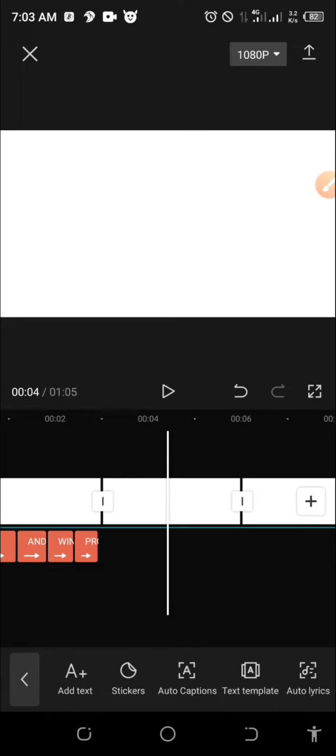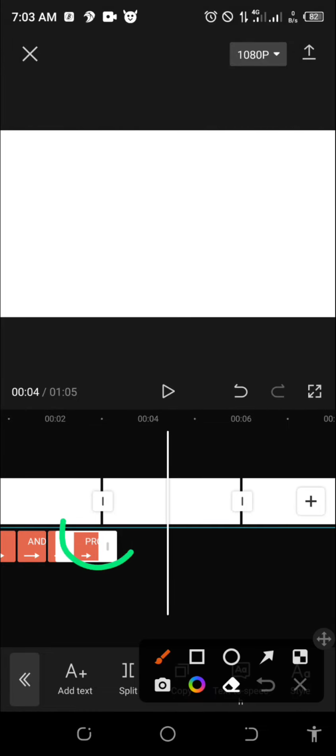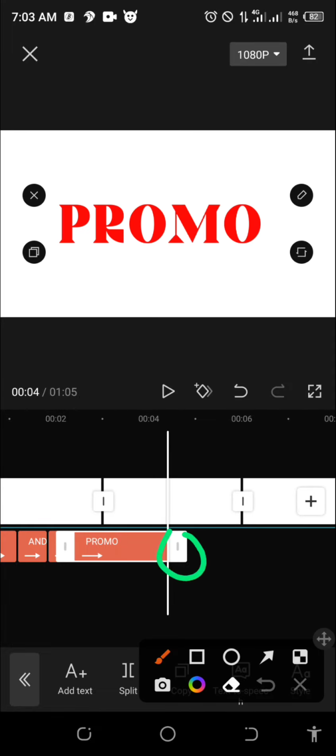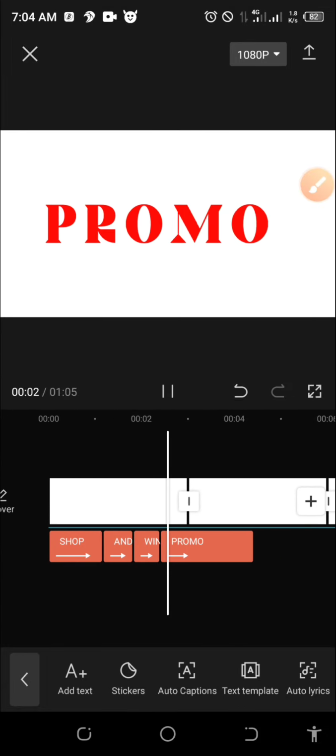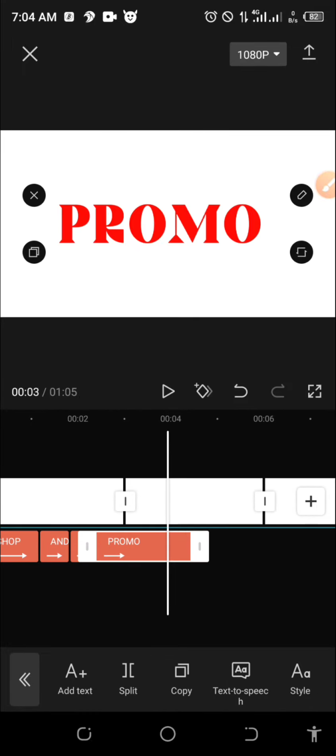Okay, shop. Shop starts from here. Which means we have to elongate this particular last one to this particular place, this ruler place. Are you seeing it? I just catch here, hold it and drag, so that it will meet up to the next shop and the next voice. Okay, so let's play so that you see what I'm talking about. Shop and win promo.